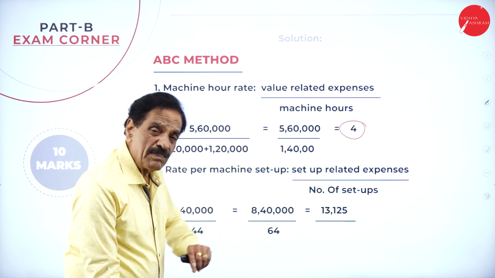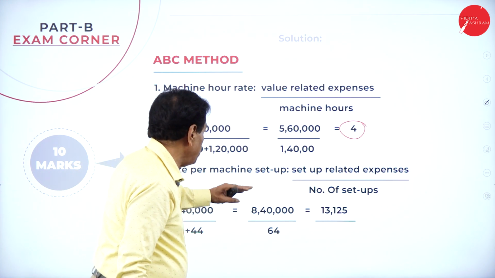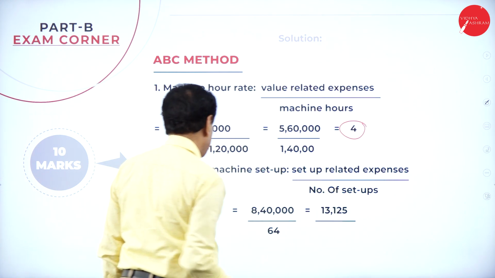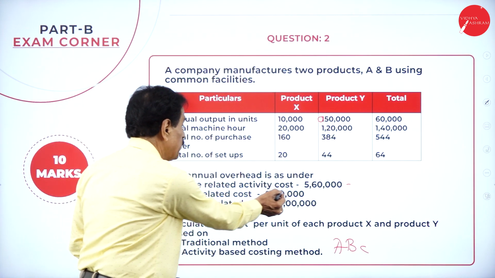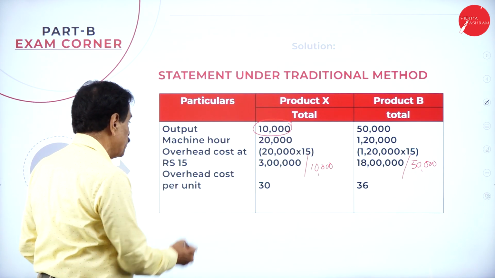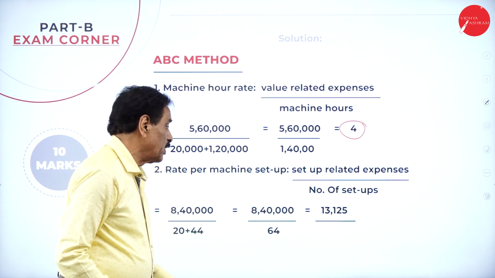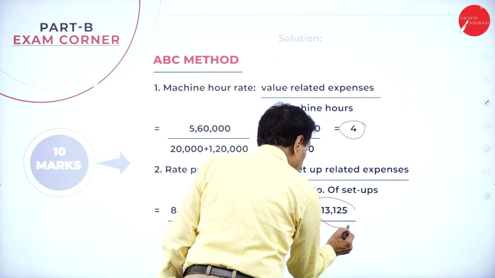We divide into 3 activities. One is the machine hour rate, then the rate per machine setup activity. Setup related expenses, 8,40,000, divided by the number of setups, 20 plus 44, works out to 13,125.